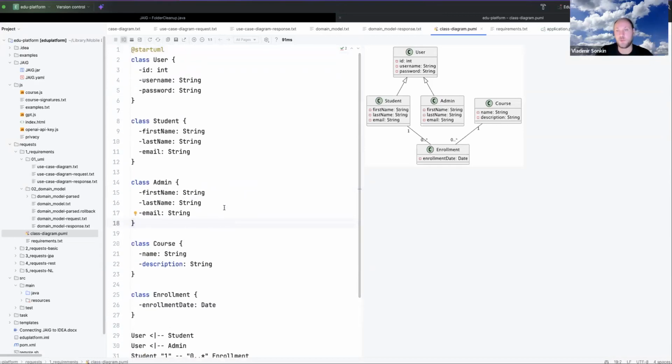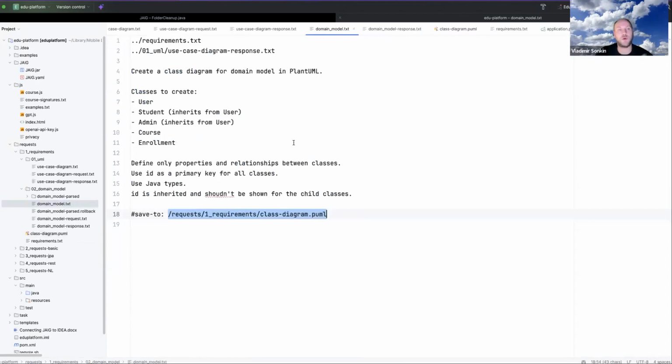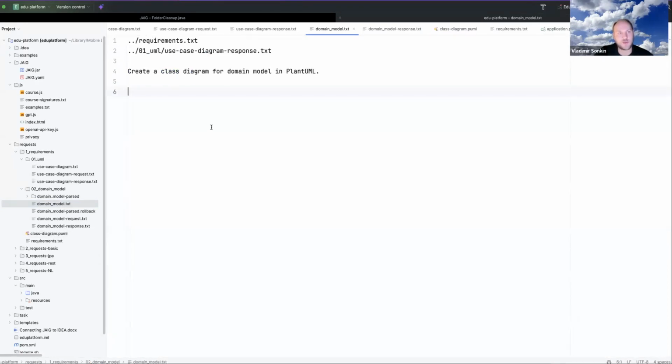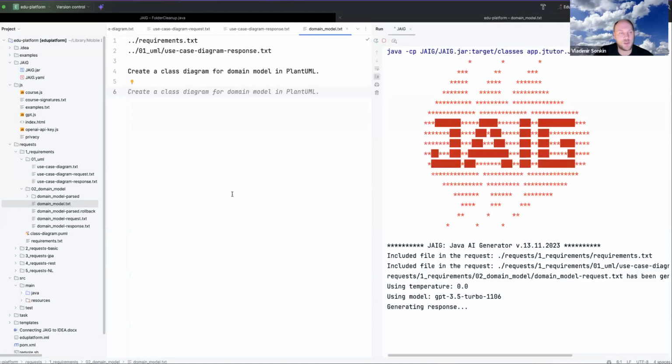Basically we have a good model, but why is this prompt so long? Why do we have so many things? Why don't we just ask, create a class diagram for the domain model in PlantUML? Let me try to do it this way. I will generate this code.